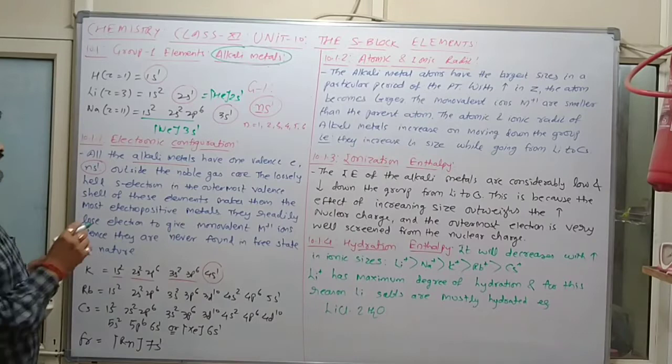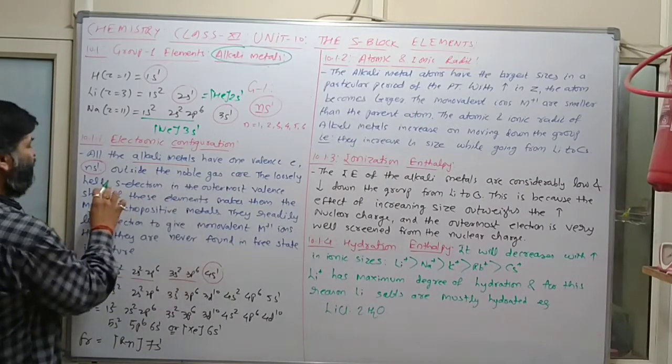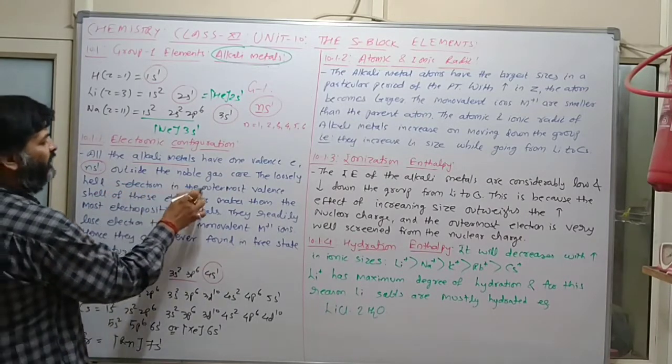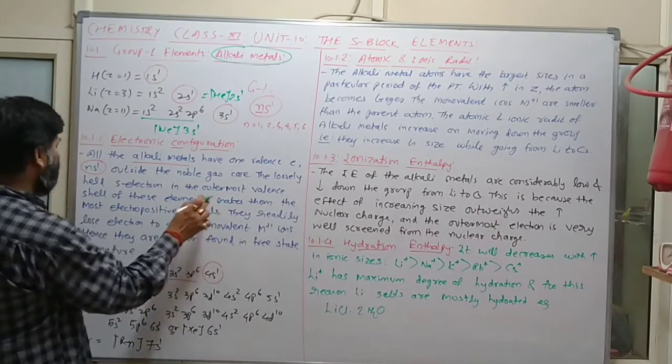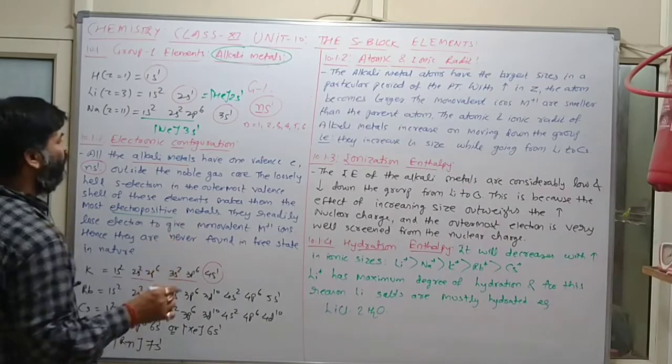तो this is helium and then after 2s1 is there. In case of sodium we can write neon and then after 3s1 is there. Clear? So now देखो, the loosely held s electron in the outermost valence shell of these elements makes them the most electropositive.